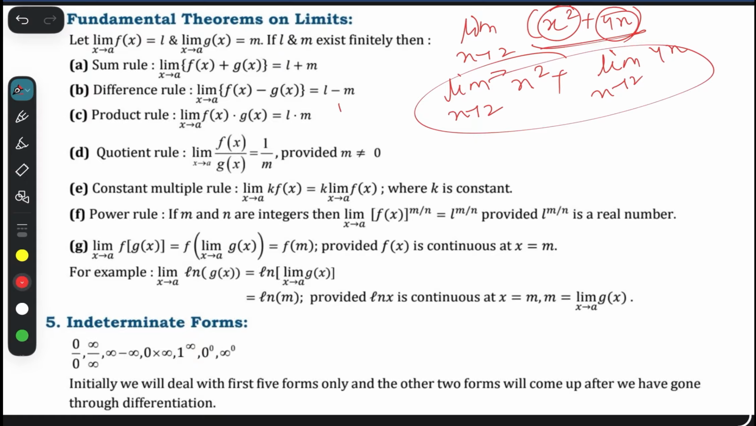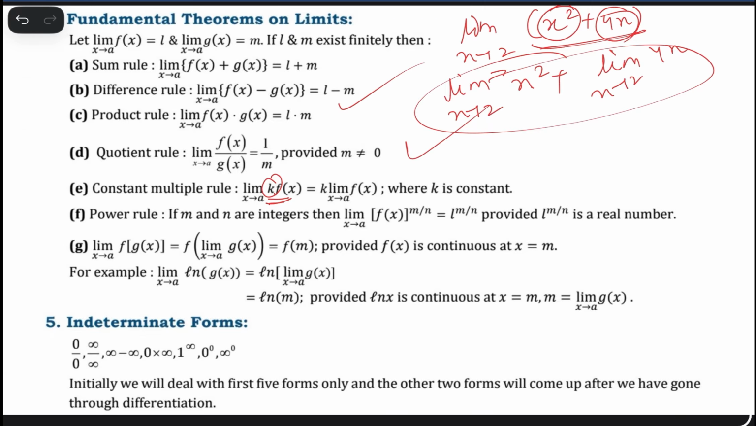Okay. Similarly product, quotient, constant multiple: if there is any constant multiple inside the limit, we can keep this constant outside of the limit, and we need to find the limit of only the function. That constant we can keep outside directly. Power rule: the limit as x tends to a of f(x) to the power m upon n. So for this f(x), we just find the limit, L, so just L to the power m upon n.